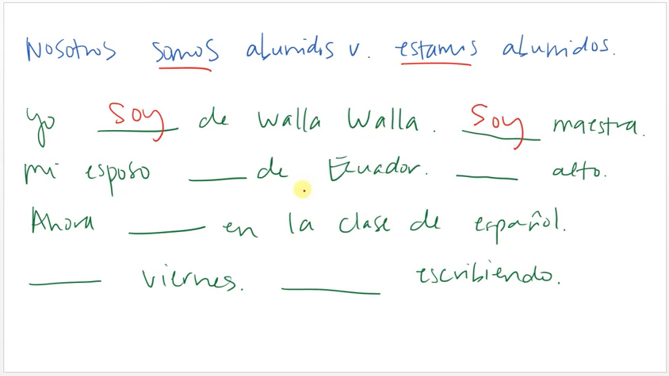My husband is from Ecuador. This is also true. Again, we have de here, so it's going to be ser. It's origin, where he's from. Mi esposo es, because es is the él, ella, usted version of ser. Mi esposo es de Ecuador.